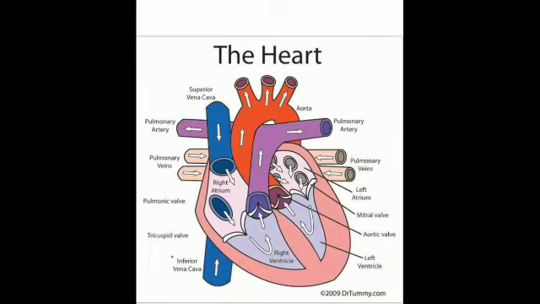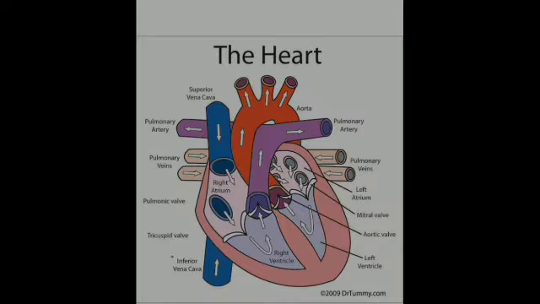Now the size of the human heart is about 12 centimeter in length, and the breadth is around 9 centimeter. It weighs about 300 grams. These are the measurements: 12 centimeter in length, 9 centimeter in breadth, and about 300 grams in weight. Where is it located? It is located between the lungs in the chest cavity.